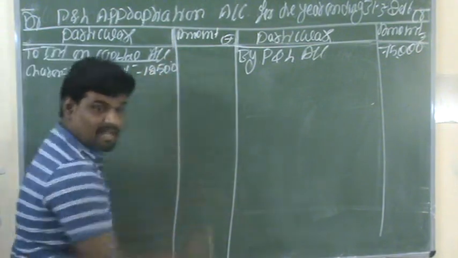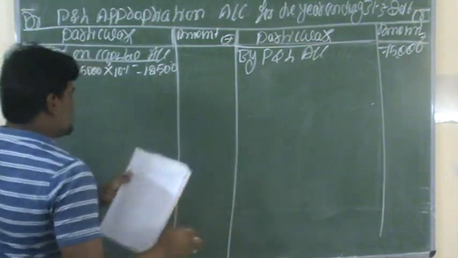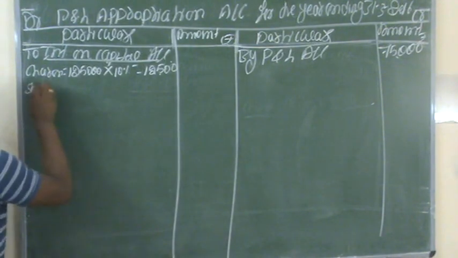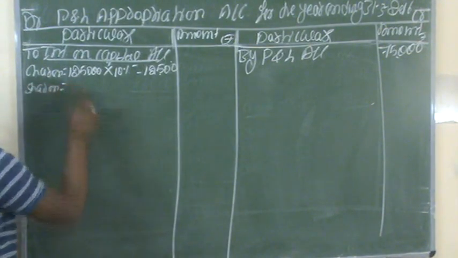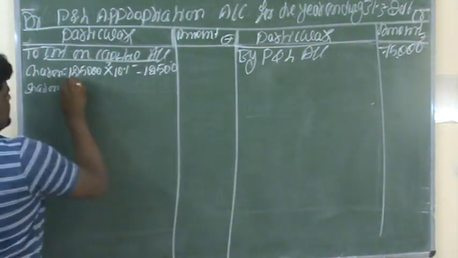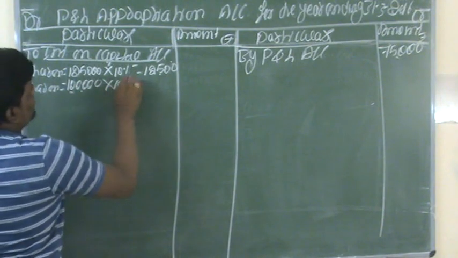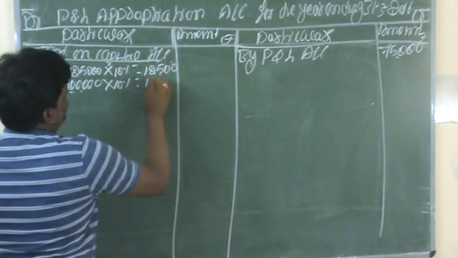You have to record that in the inner column only. The next partner is Sharan. Sharan's share of capital in the business is 1 lakh rupees. 1 lakh into 10% gives you 10,000.